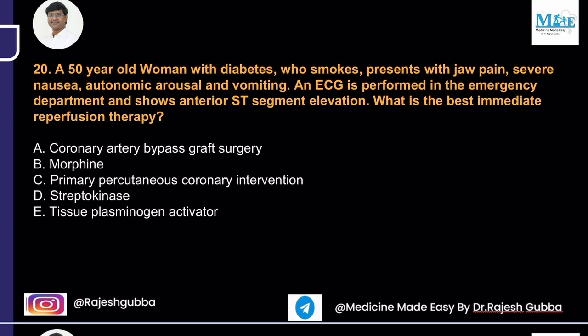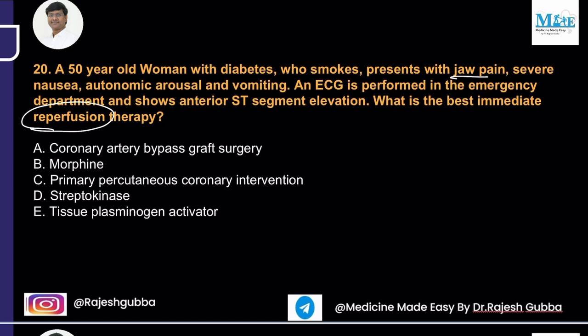A 50-year-old woman with diabetes who smokes presents with jaw pain, severe nausea, autonomic arousal and vomiting. An ECG is performed in the emergency department and shows anterior ST segment elevation. What is the best immediate reperfusion therapy? So the question is very clear. What is the best immediate reperfusion therapy? CABG, morphine, PCI, primary PCI, streptokinase, tissue plasminogen activator.